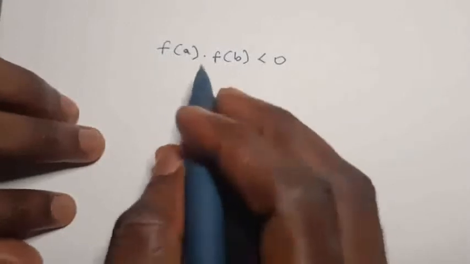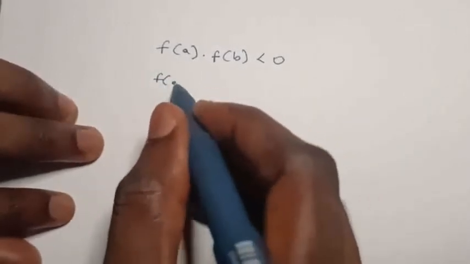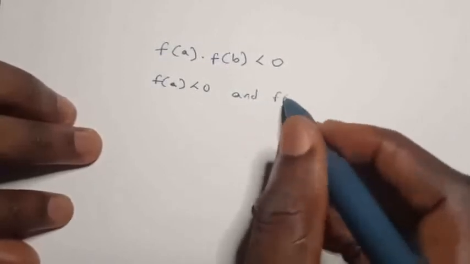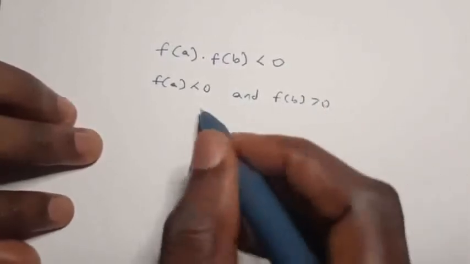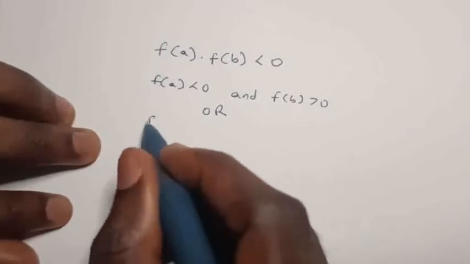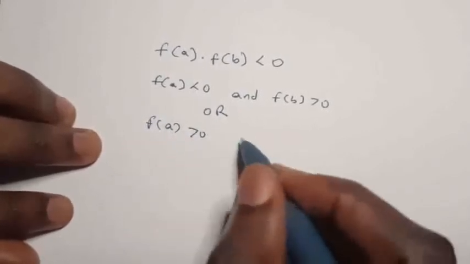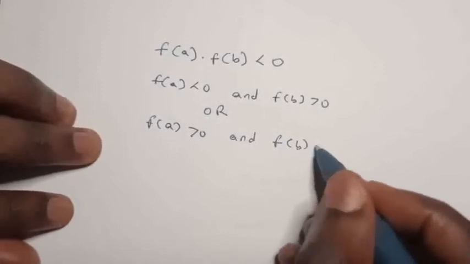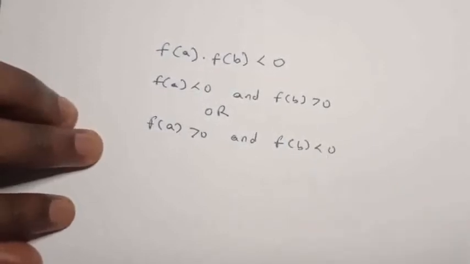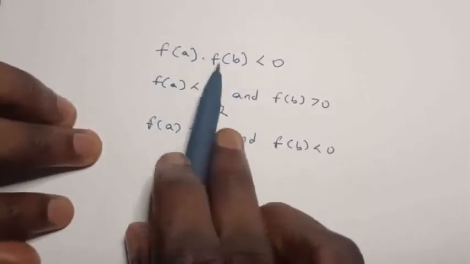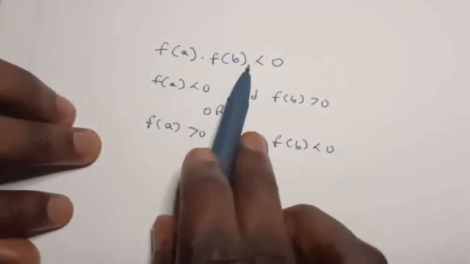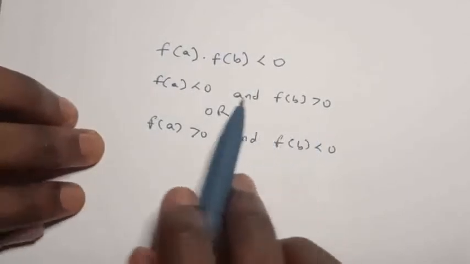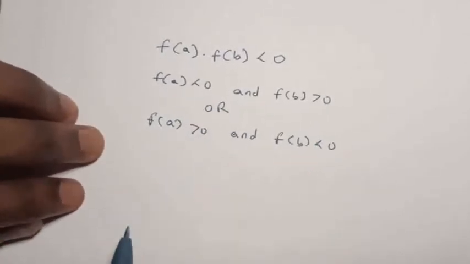This implies that f of a is less than 0 and at the same time f of b is greater than 0, or f of a is greater than 0 and f of b is less than 0. So that implies that before you can produce the product of two values that will give a negative result, one of them has to be negative while the other will be positive. So we'll be taking these two cases into consideration.